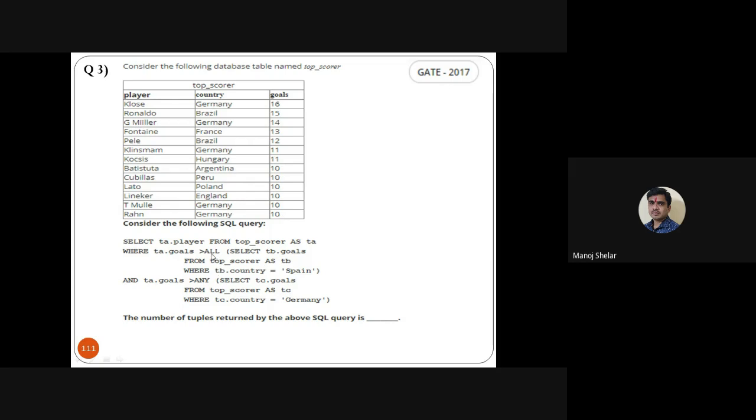Here is ALL. We just saw an example of ALL earlier. Then the number of tuples returned by the above SQL query, the total number of records that will come from this query, right? So here simply 7 records. 7 is the output of this query. Okay. You can design one table, run this query, make some modification in this query, and check the result. I will share it with you, no problem. It's a very easy 2 mark question, 2 marks for this query. This question is also 2 marks.